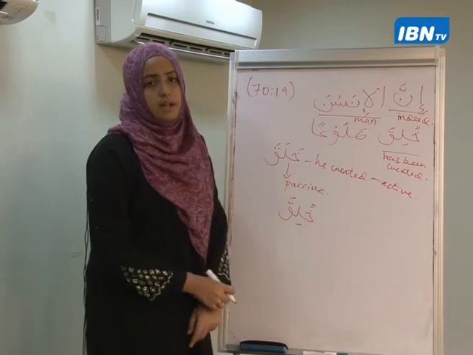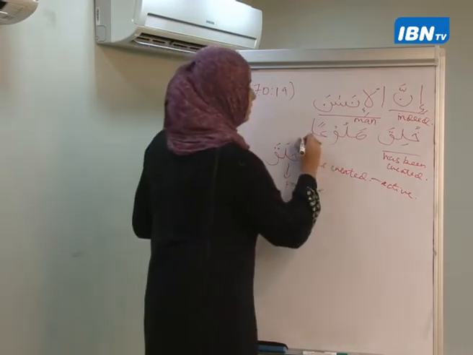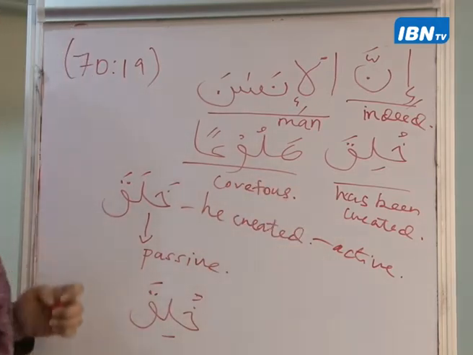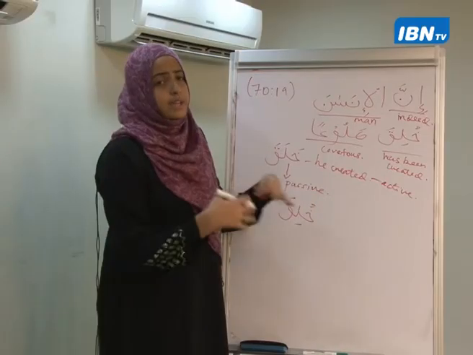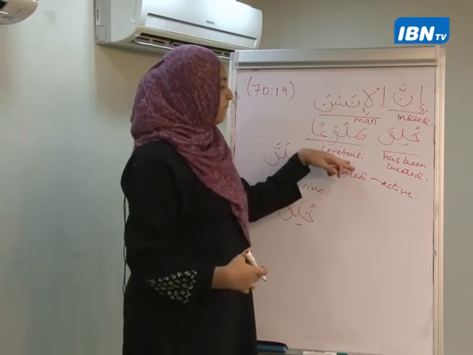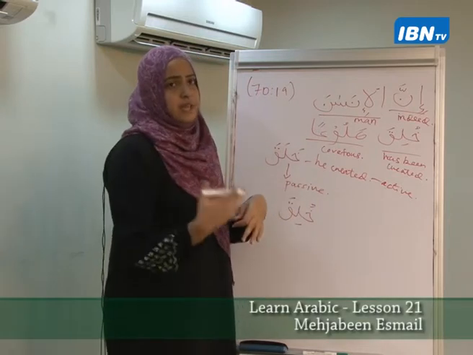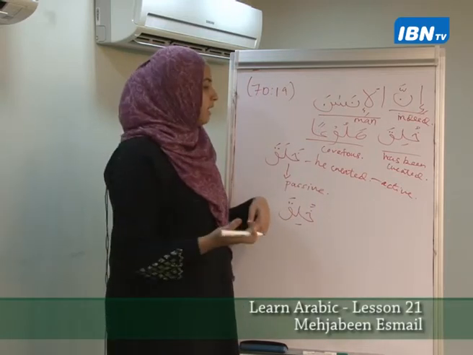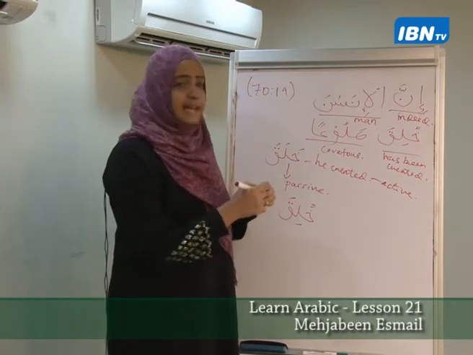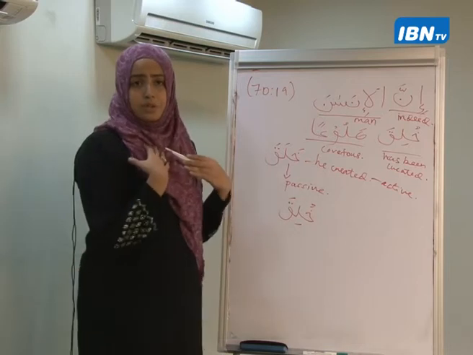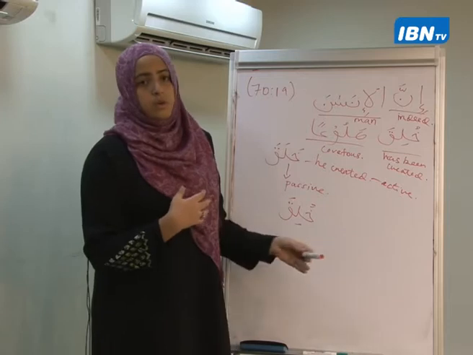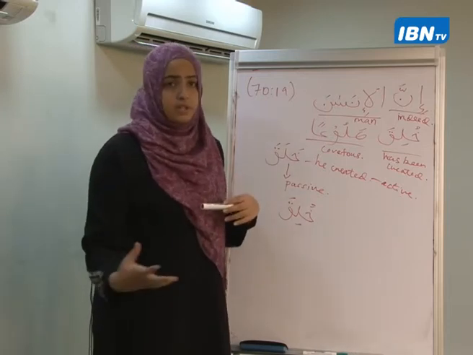And then halu'a. Halu'a means covetous. If you look at the tafsir, I don't want to get into the tafsir of this verse. I just want to look at the Arabic part of this verse. But covetous means very impatient, very anxious, a person who holds grudges and all that. That's how we have been created. But it's our duty to balance all that. We don't have to be holding grudges. We don't have to be so anxious when we're ill.